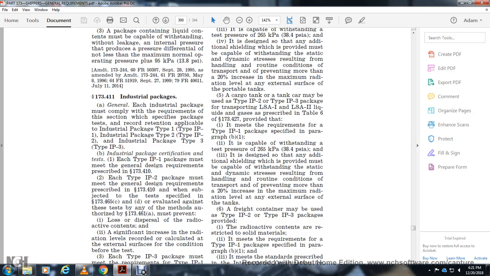173.411, industrial packages. Each industrial package must comply with the requirements of the section that specify the packaging tests for the retention of the radioactive contents for industrial package type 1, type 2, and type 3. Industrial package certification testing: each type of industrial package must meet the requirements, general requirements prescribed in 173.410.